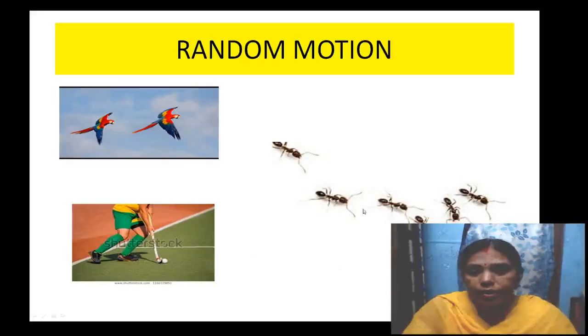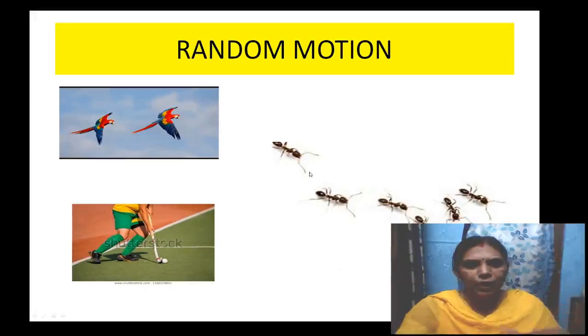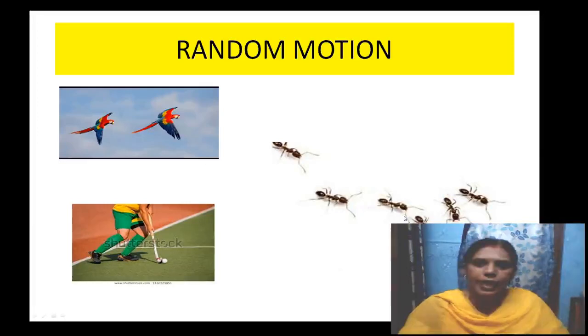And see here the motion of the ant. It also moves here and there. Mostly, if there is a food particle, the ants move one behind the other in a particular manner, that means in a straight line. But if the food is scattered on a paper, then they also move in a random motion. There is not a fixed movement. In a fixed direction it will not move. So moving here and there is known as random motion.